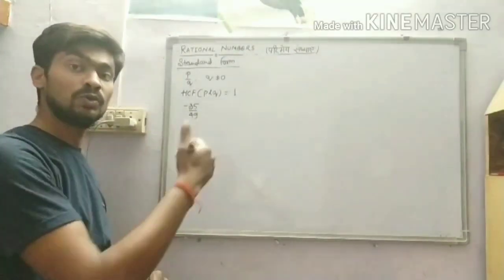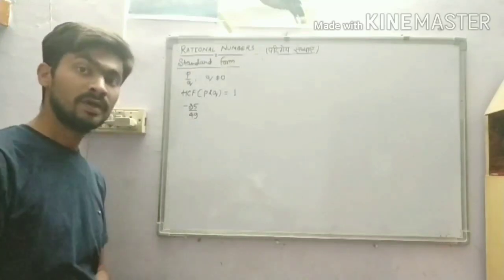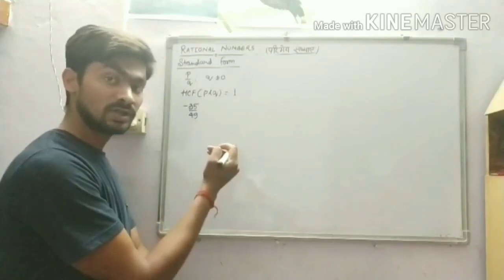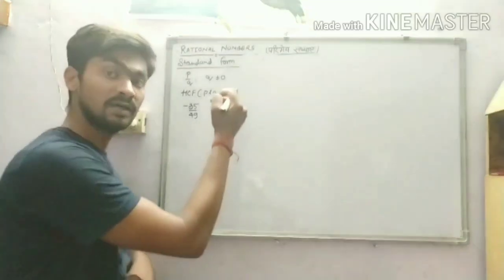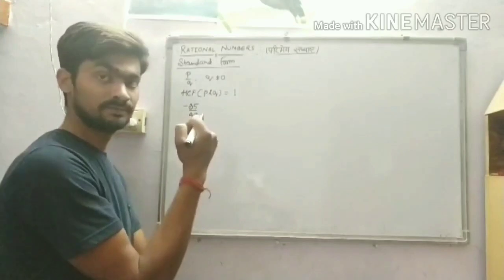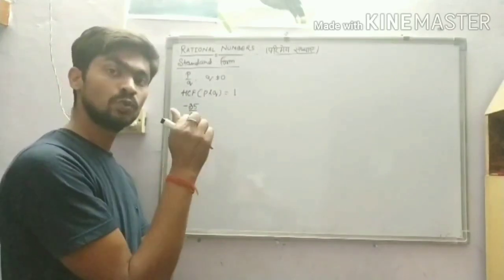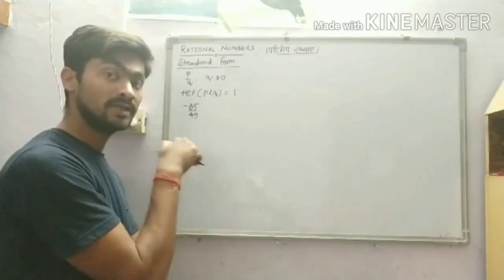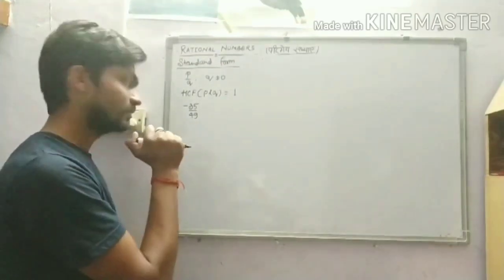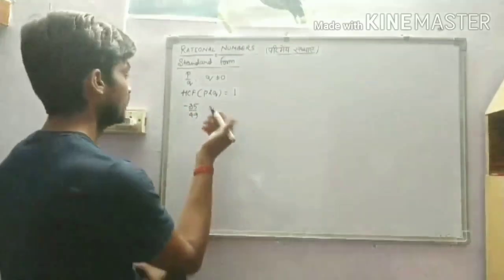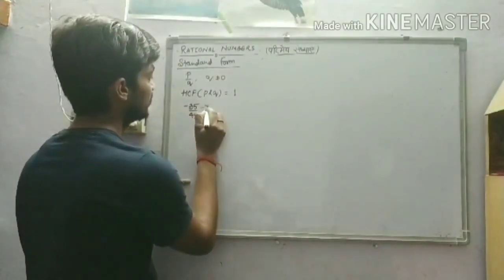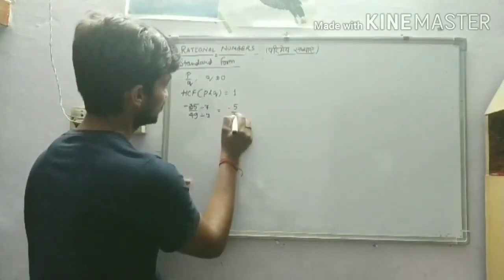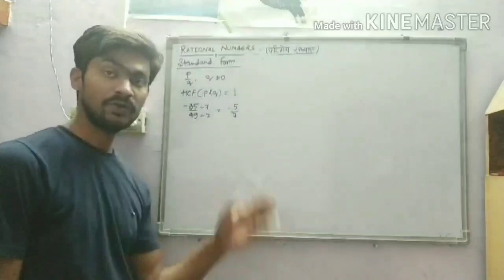So if you want to write it in the standard form, you have to find the equivalent rational number which has HCF as 1. So how to get its HCF as 1? You have to divide it by its HCF. What is the HCF now? I think 7. So divide by 7. When you divide it by 7, you will find minus 5 by 7. Can you divide it further?